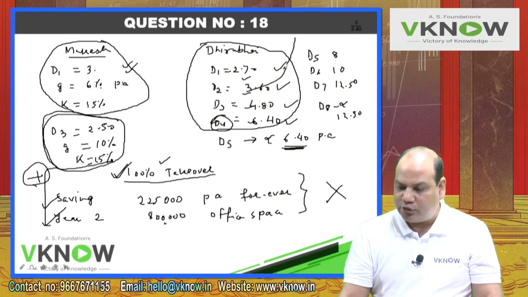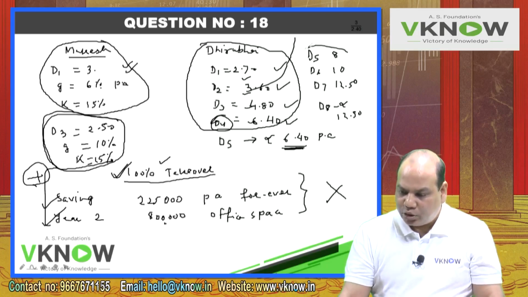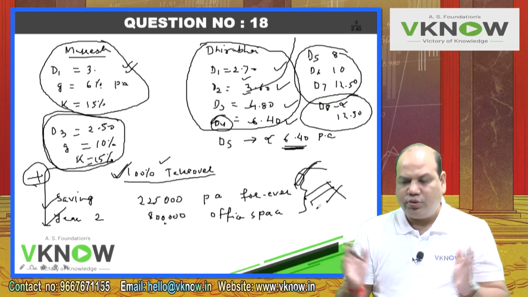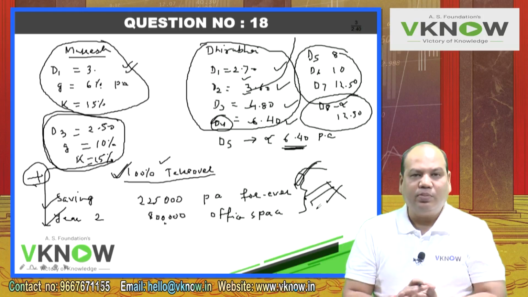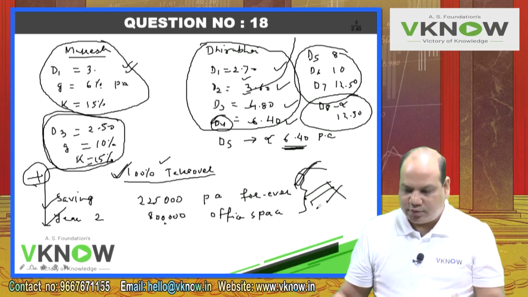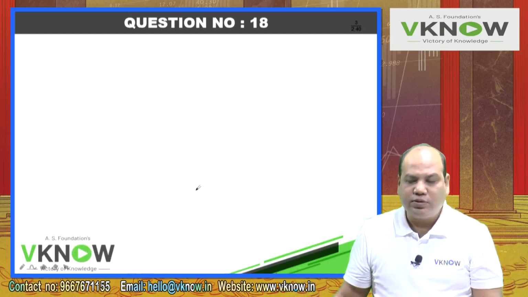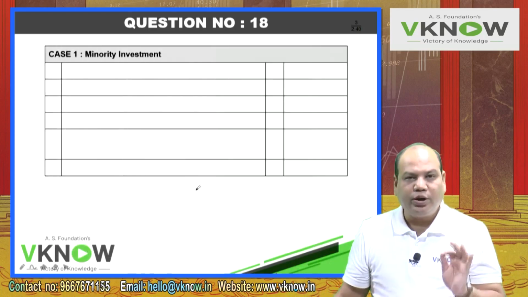Similarly, in case of Dhirubhai, we will take all 7-year dividend plus this revised dividend plus the benefits of complete takeover. So this way we have to find out the maximum amount payable per share. Seems to be a little complicated one, but actually it is very easy. So we have to get 4 answers.